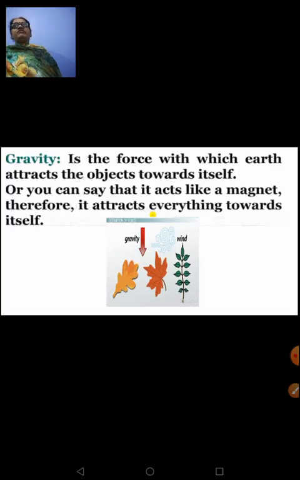So gravity can be defined as the force with which earth attracts the object towards itself, or in other words, you can assume the earth to be behaving like a magnet and all the objects above the earth's surface as objects made of iron, because a magnet has the capacity to attract iron objects. But this earth is exerting a force on the objects to pull them towards itself. At the same time, the object is also exerting a force, but that force is not experienced, or it's not affecting the earth because the mass of the earth is huge. Our mass goes negligible there.